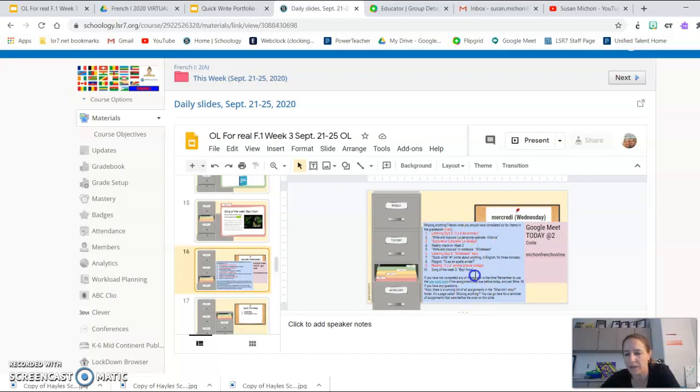There's a list here. We can actually go over this when we do our Google Meet. There's a list here of things that you should have turned in at this point with all of the things that went in the grade book or will go in the grade book in red. So hopefully that will be helpful to you, knowing maybe what you're missing, especially if you're feeling overwhelmed right now. And then down here is a link to that late work form that I showed you that is also available on the Schoology page with the button that says late work form. And I think that is it.